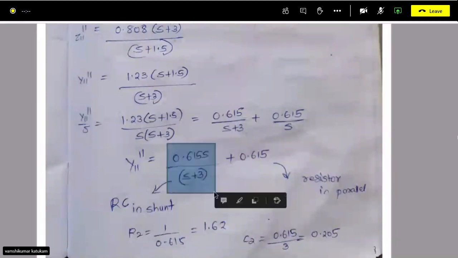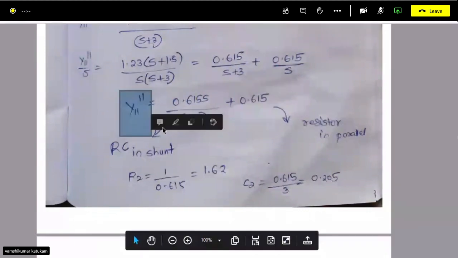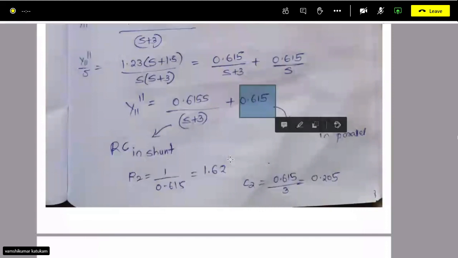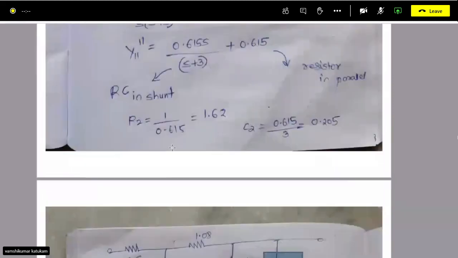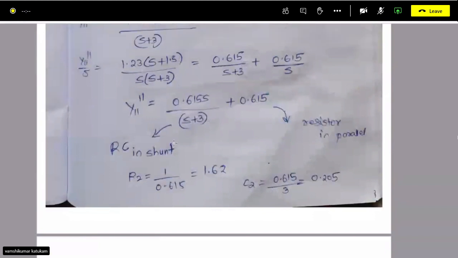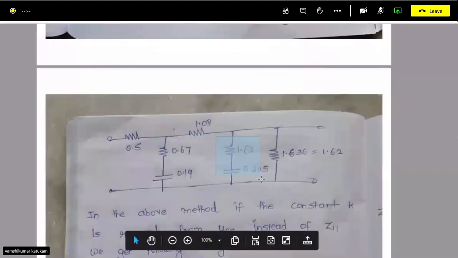This is again called a resistor, because this is admittance and we are writing impedance, so 1 by 1 by 0.615, you will get the resistor here. And this was your second RC combination, 1.62 and 0.20.